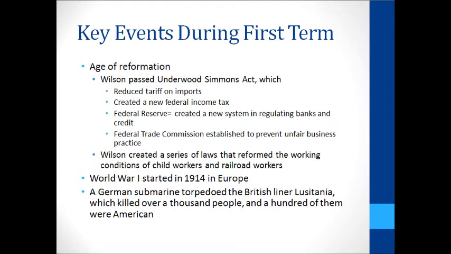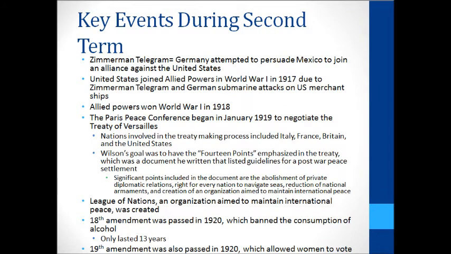World War I started in 1914 in Europe, but the USA didn't get involved yet, and a German submarine torpedoed the British liner Lusitania, which killed over 1,000 people, including 100 Americans. This incident almost led to earlier American involvement in World War I. The Zimmermann telegram was when Germany attempted to create an anti-American alliance with Mexico. The United States got involved in World War I in 1917. World War I ended a year later.